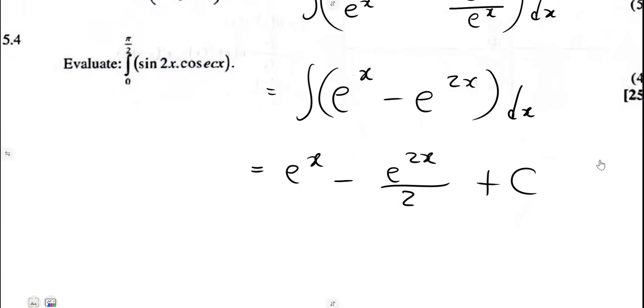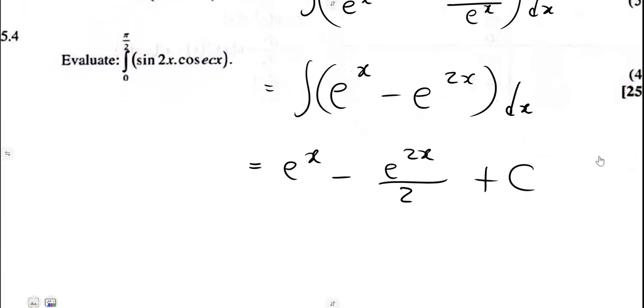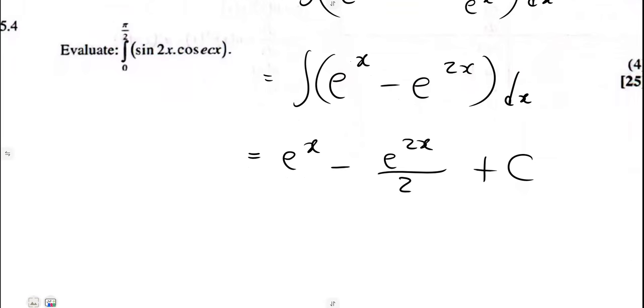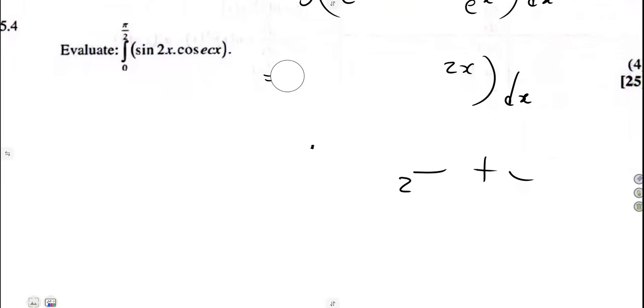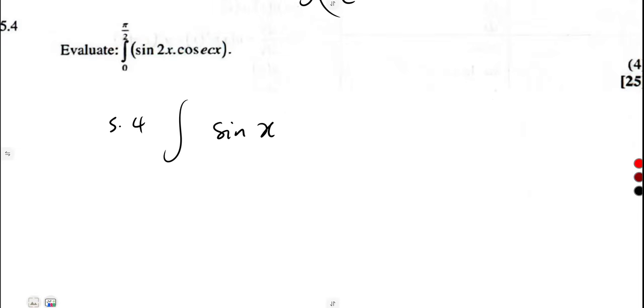So 5.4, evaluate this, right? Here we are given pi over 2. You know that you have got radians there. You're going to deal with radians, or you can just convert them to degrees. But anyways, let us see what we have. Integral of sine 2x times cosec of x, all right? So with respect to x.